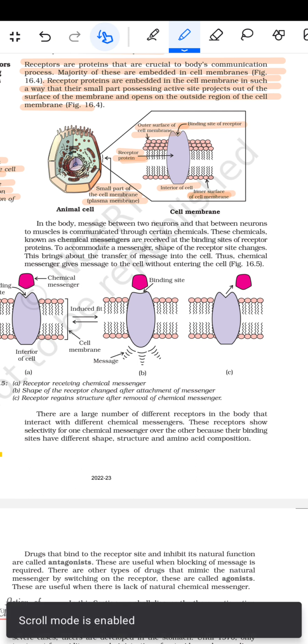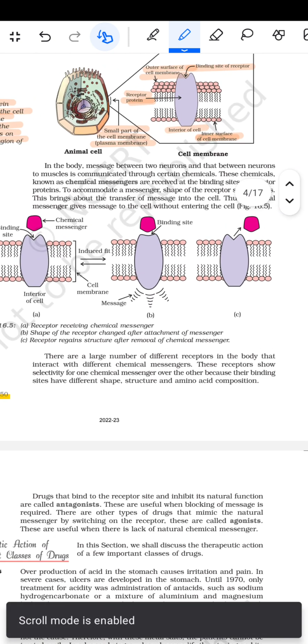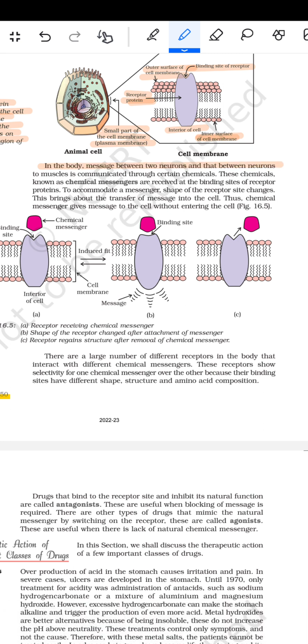फिर animal cell and the cell membrane दिया हुआ है कि in the body, messages between two neurons and between neurons and a muscle are communicated through certain chemicals. These chemicals, known as chemical messengers, are delivered at the binding site of the receptor proteins. To accommodate a messenger, the shape of the receptor site changes. This brings about the transfer of the message into the cell. The chemical messenger gives the message to the cell without entering the cell.